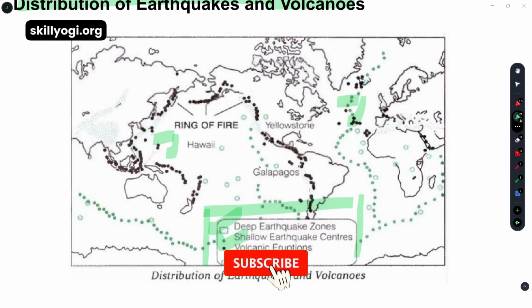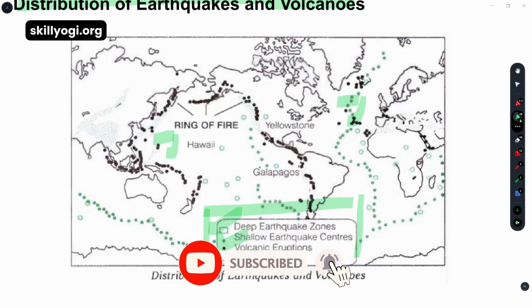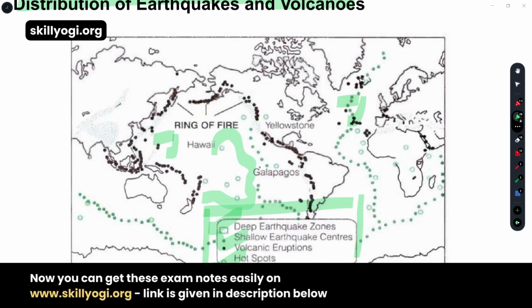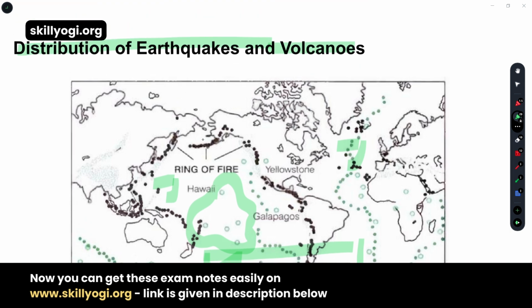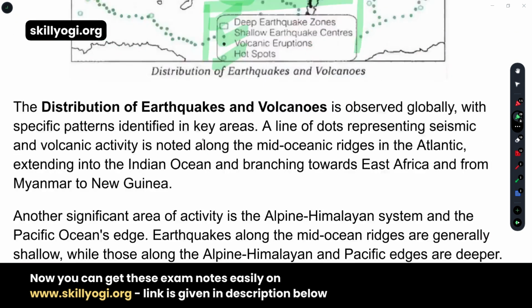Third is a volcanic eruption. It's a deep black point, and the hotspot is another. These places, the Hawaii Islands, are the hotspots. Okay, so we have these four indexes in this box. Inside the box we can see the distribution of earthquakes and the volcanoes.